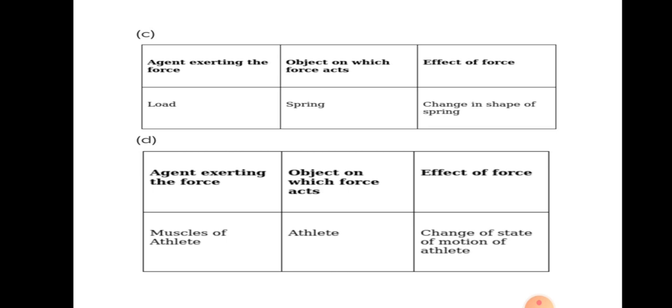In the fourth case, the agent was the muscles of the athlete, the object was the athlete himself, and the effect was change in state of motion of the athlete.